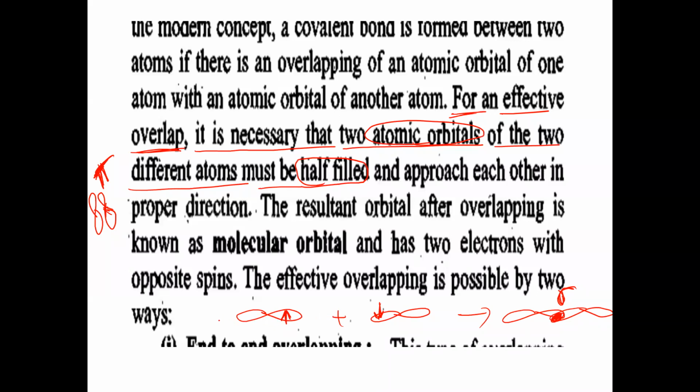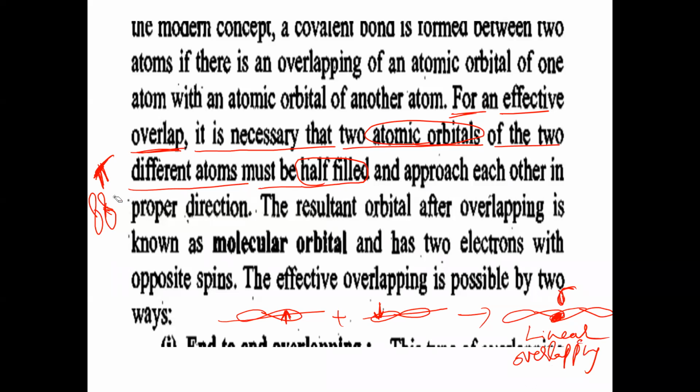This is the internuclear axis. That means these two atomic orbitals are on the same axis. When they are present on the same axis, this type of overlapping is called linear overlapping. So linear overlapping will form which bond? Sigma bond.